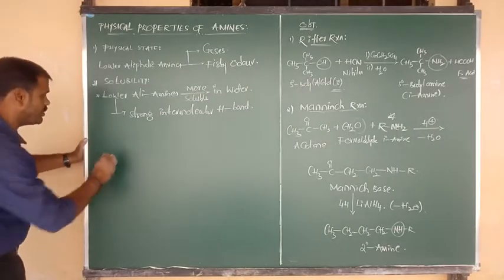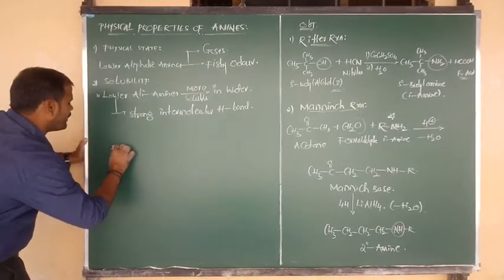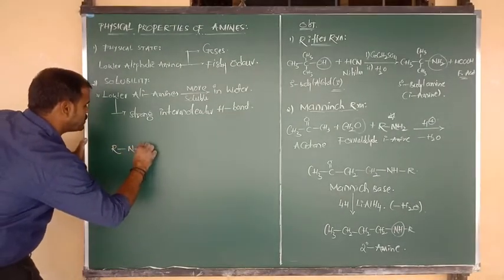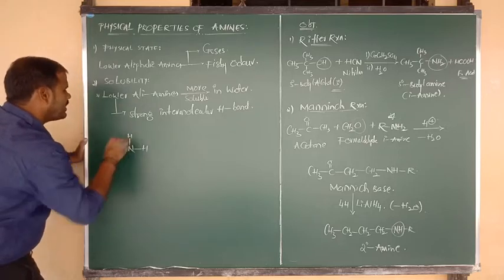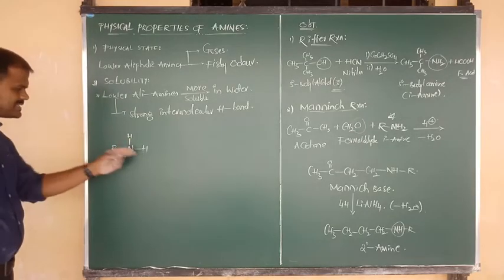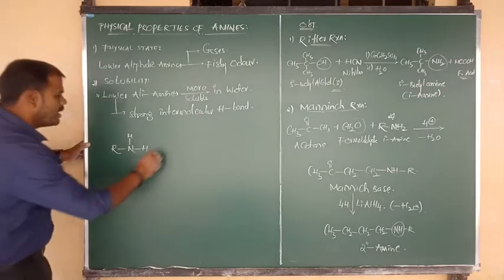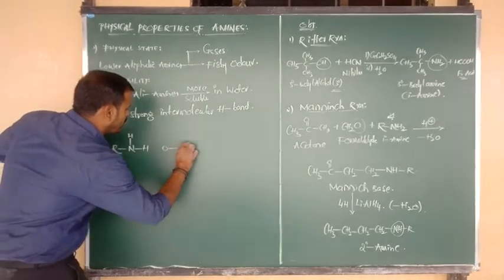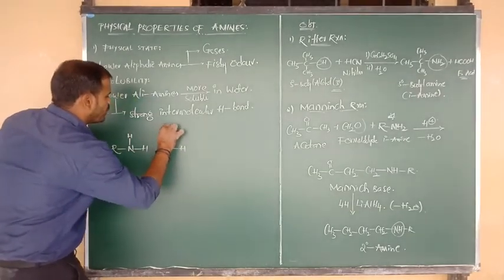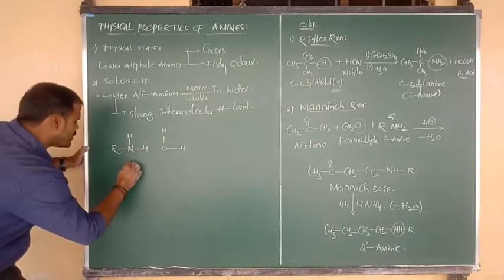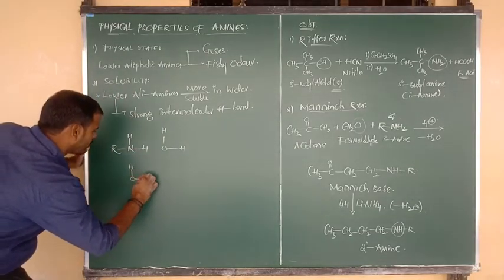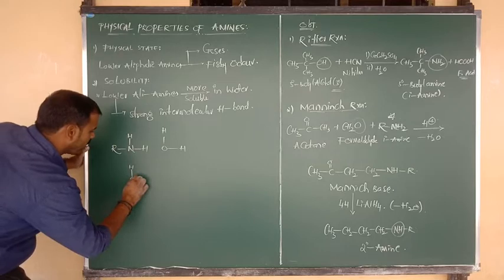That one I am going to show you now. Lower aliphatic amine is bonded to NH2, again here is H, again here I have written H. This is the RNH2 primary amine formula. Now I am going to write here a water molecule, O bonded to H, again O bonded to H. Again I want to consider here another mole of water molecule, H bonded to O, again same thing.